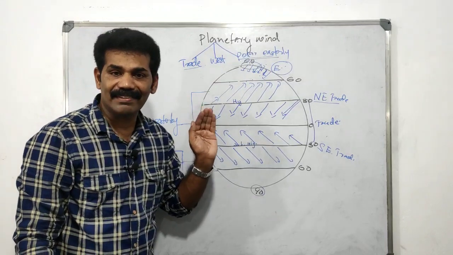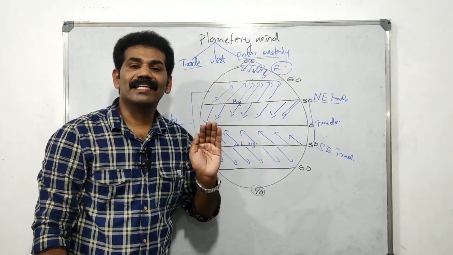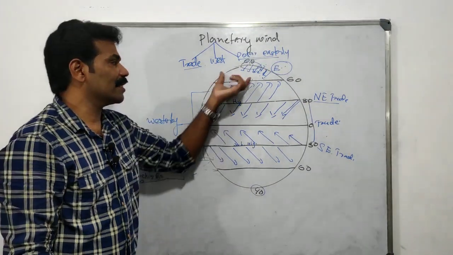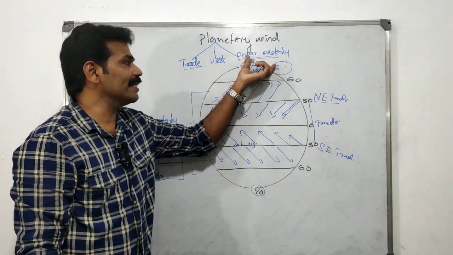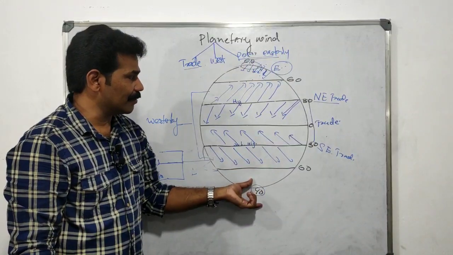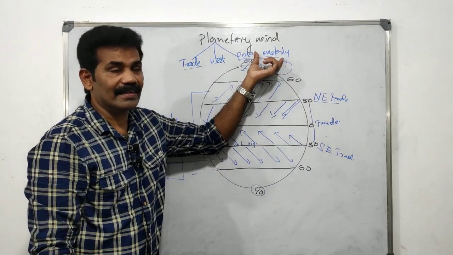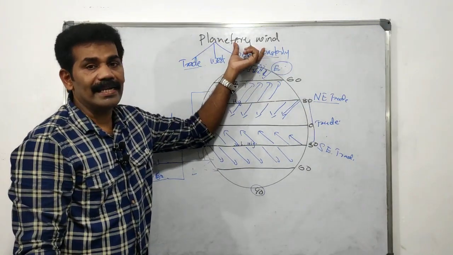Why is it called a westerly wind? It mostly blows from the west part of the earth. Another one is in the polar region, from 90° to 60°. It is known as the polar easterly wind. These are the three planetary winds.